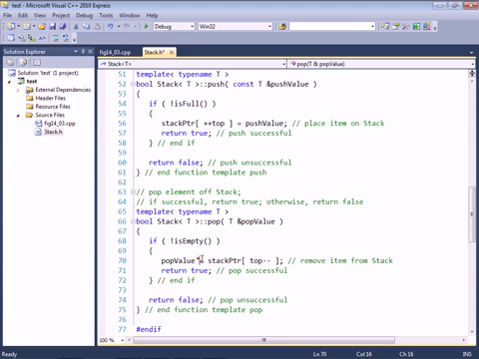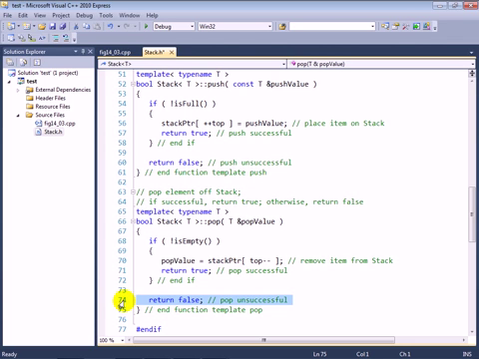And again, we're using the assignment operator here, so we have to make sure that for our class, assignment is going to work correctly for objects of our class. At line 71, we have a return true to indicate that we successfully popped a value. Otherwise, we will return false to indicate that the pop was unsuccessful.